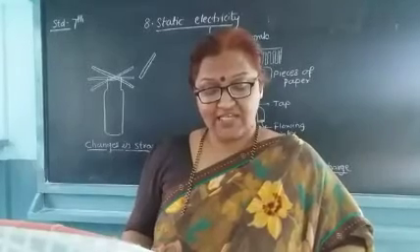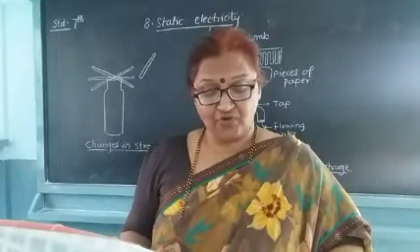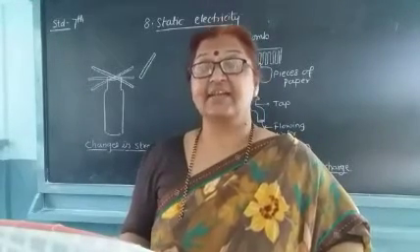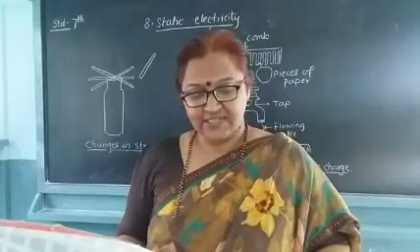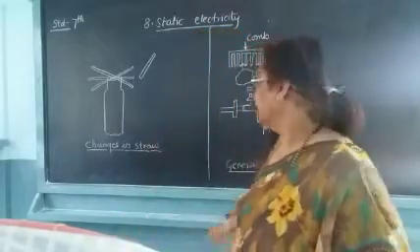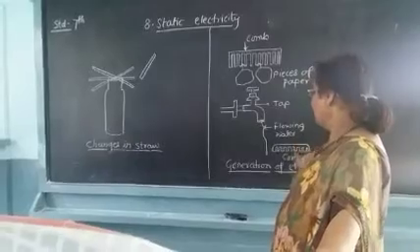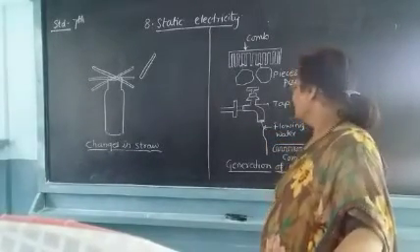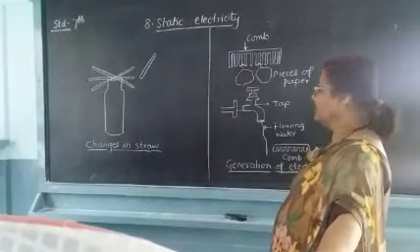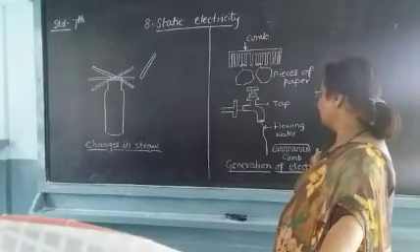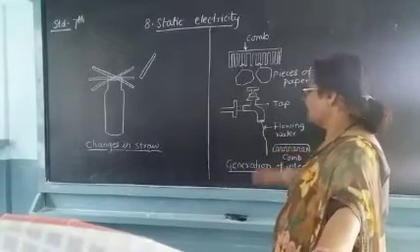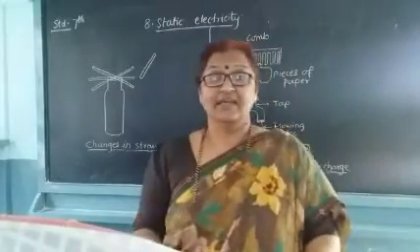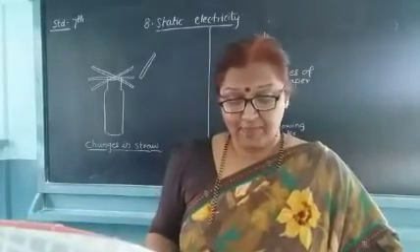When the charged foam is brought close to the flowing water, the water gets attracted. We have seen in this example that we rubbed the foam against the hair and brought it near the water. So what happens there?